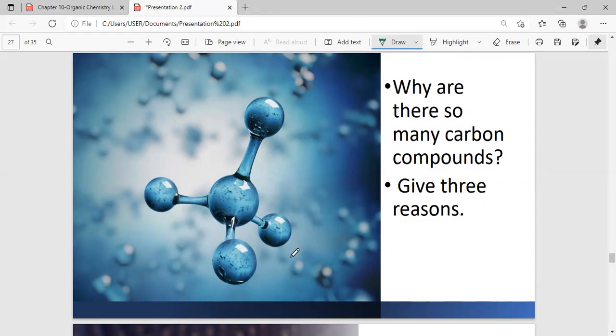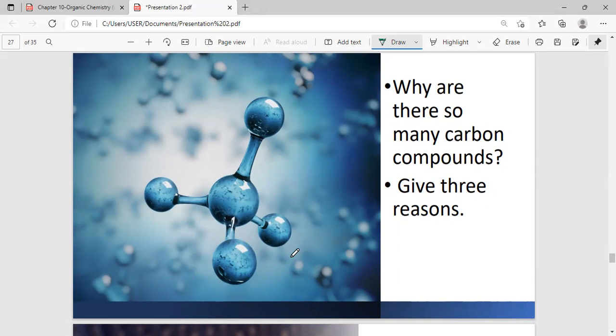We learned that there are so many compounds of carbon, so much so that one branch of chemistry is dedicated to the study of these carbon compounds. So give three reasons why there are so many carbon compounds. Can I see your answers?